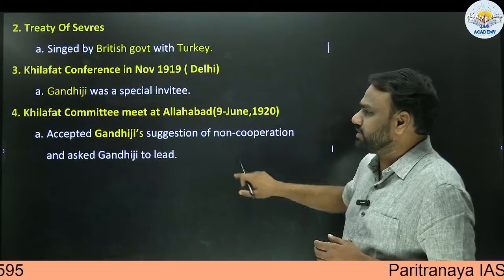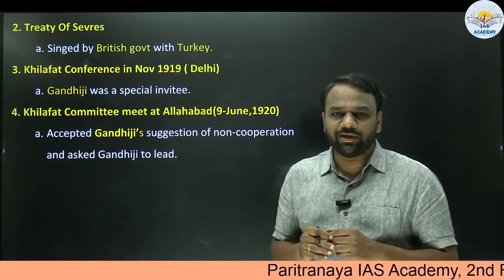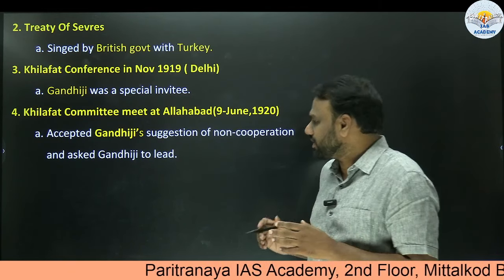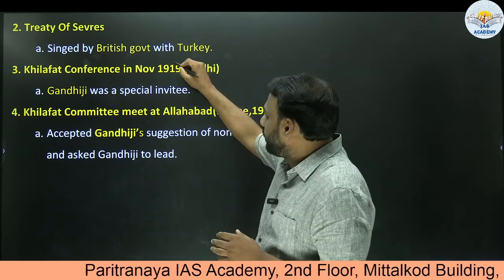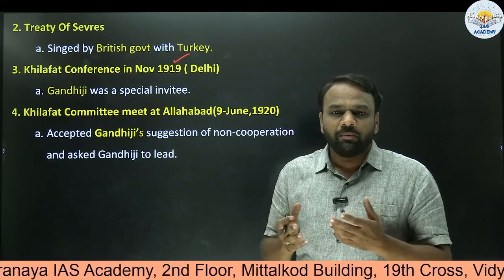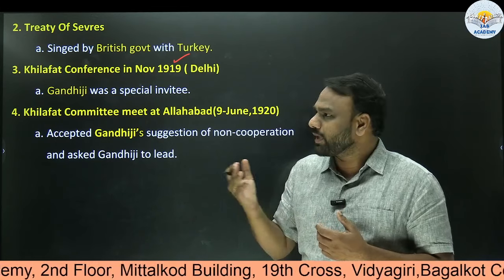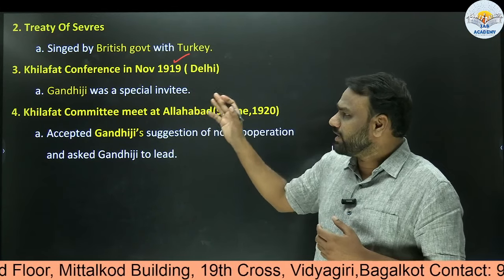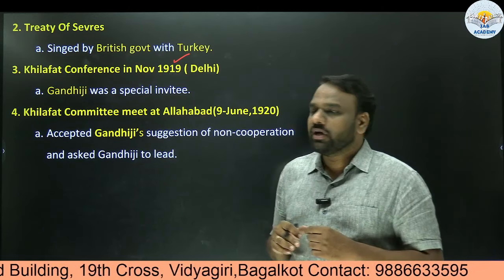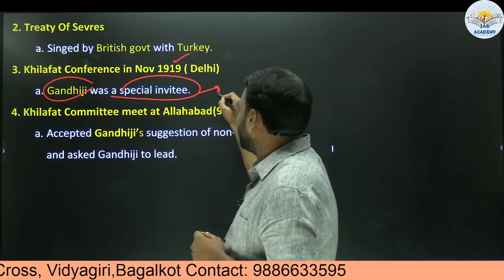Next, the Khilafat Conference. The Khilafat movement and the non-cooperation movement were parallel movements. The first movement that started was the Khilafat movement, and first a Khilafat conference was called in 1919. Why? In order to oppose the British. Why did they want to oppose the Britishers? Because the Britishers did not keep up their wartime promise of giving back the power to the Caliph of Turkey. So for that, they called a Khilafat conference, and to this conference, Gandhi ji was a special invitee. Important point to note.